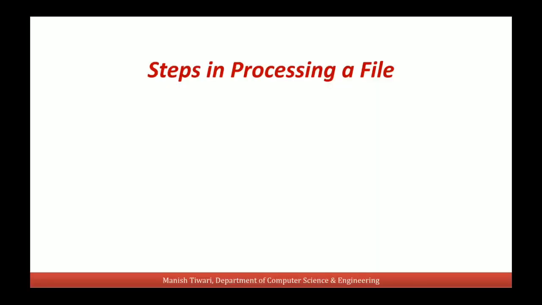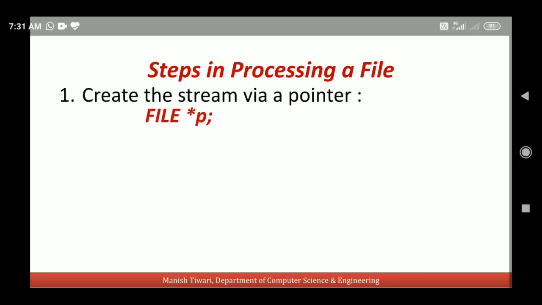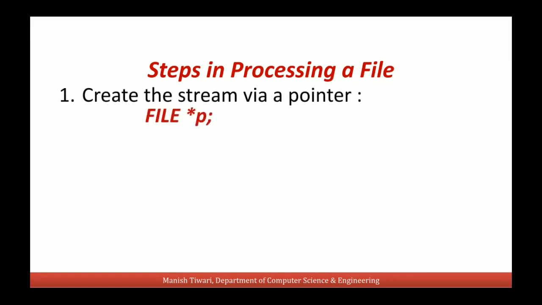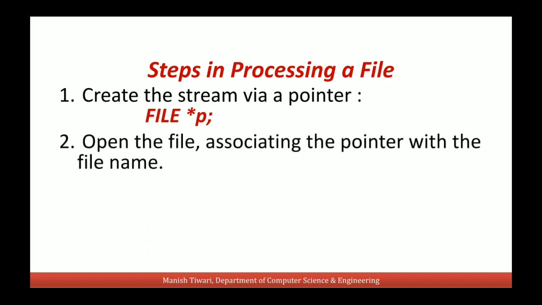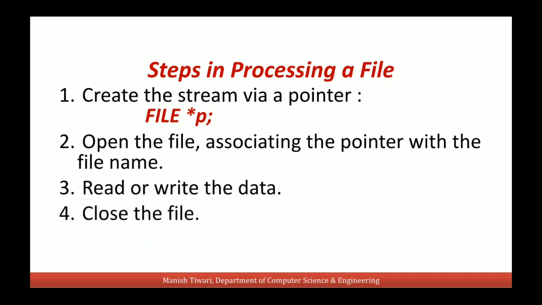To process any file via a C program, first we will create a stream using a pointer. So we will declare a file pointer. Then we will open the file and associate this file pointer with that file name. After doing this, through this file pointer, we can read or write the data from the file. And after doing these operations, we will close the file. Closing a file means we will now disassociate this file pointer from that file.